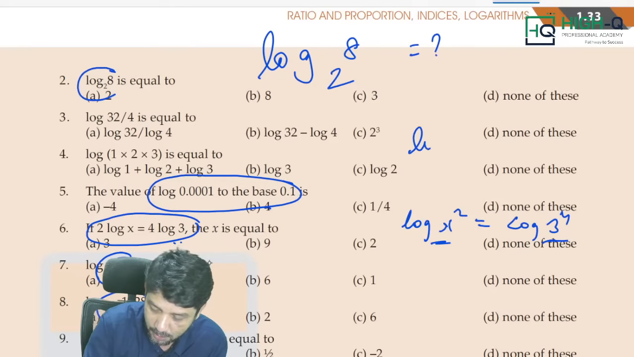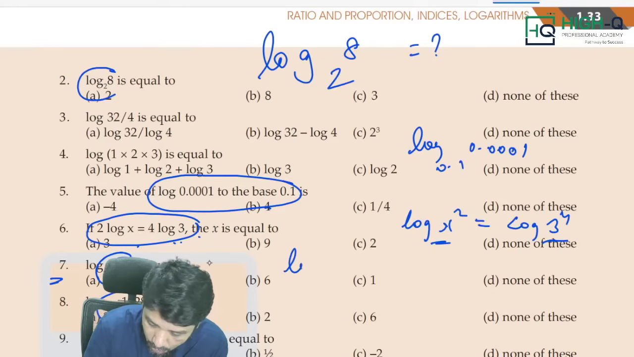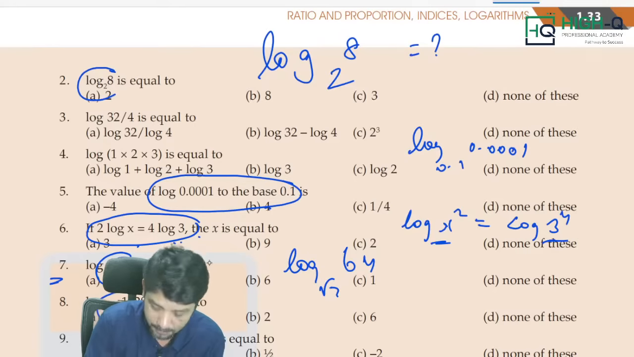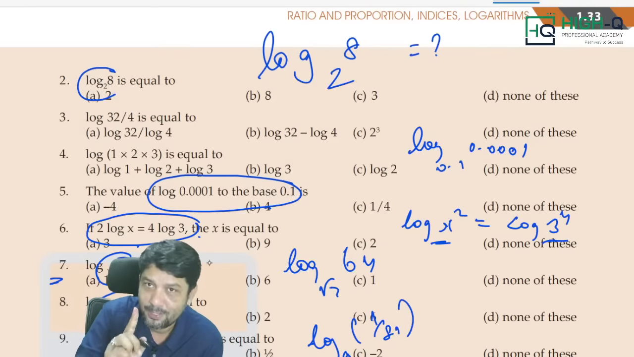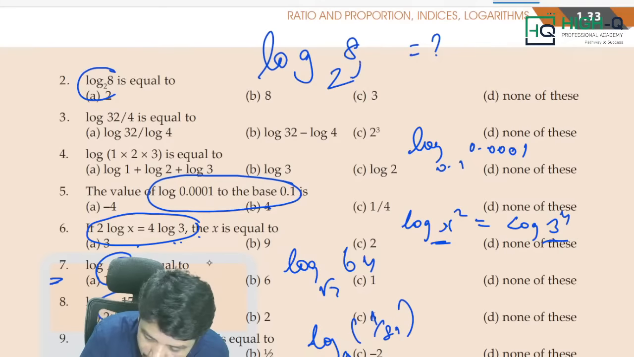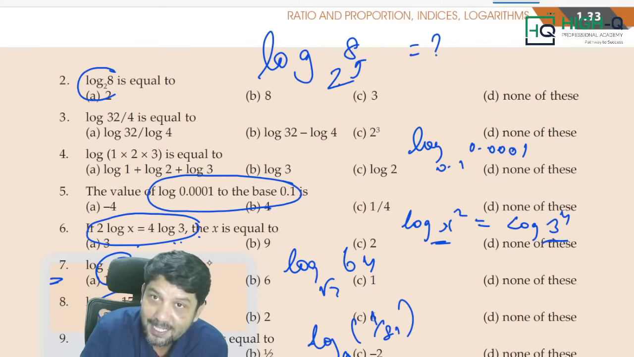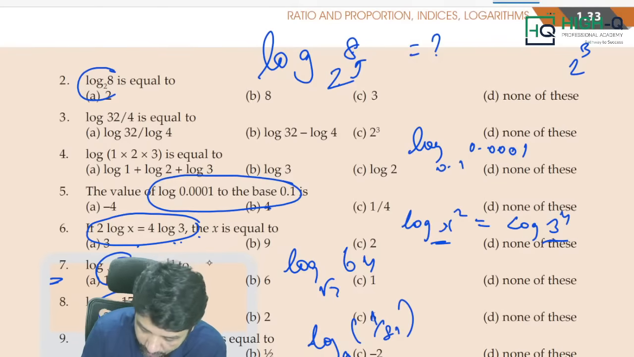Look at this: log 0.0001 to the base 0.1, and log 64 to the base root 2, and log 1 by 81 to the base 9. These types of questions are there. Always remember, there is a connection between these two, my dear. 2 and 8, there is a connection. Sir, what is the connection? 2 cube is 8. Am I right? Say yes or no. 2 cube is 8.